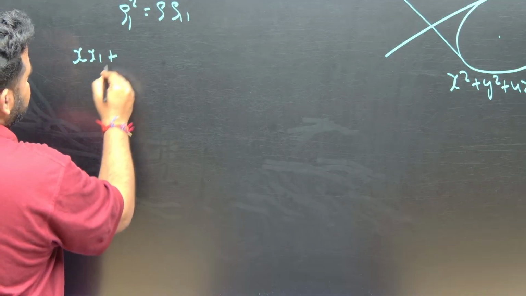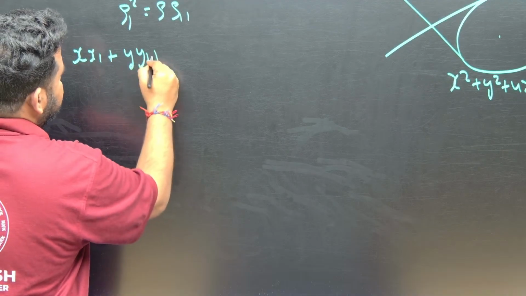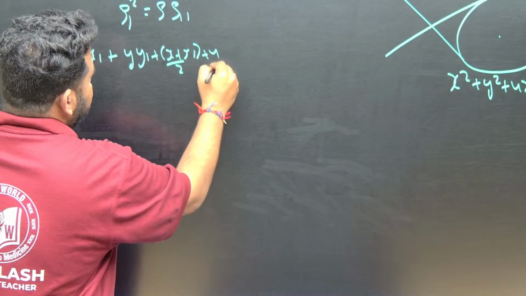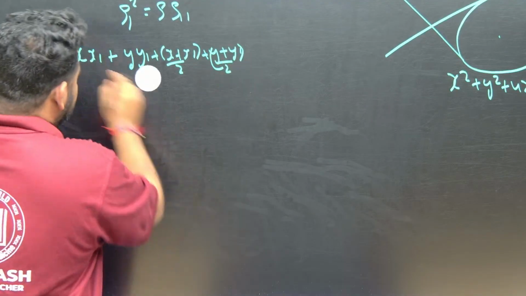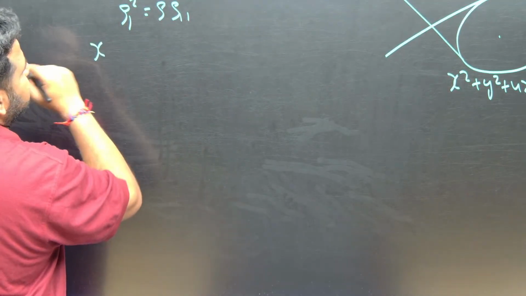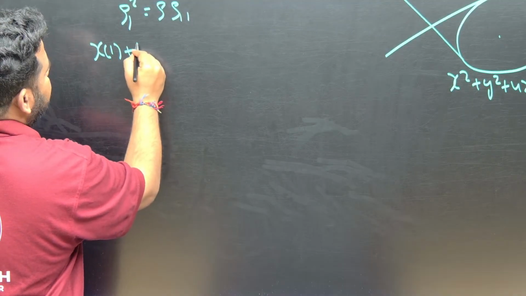plus y into y1 plus (x plus x1) by 2 plus (y plus y1) by 2. This is what you have for S1 square. Now instead of this, let me put the values directly. So x into x1, x1 is 1, plus y into y1, y1 is